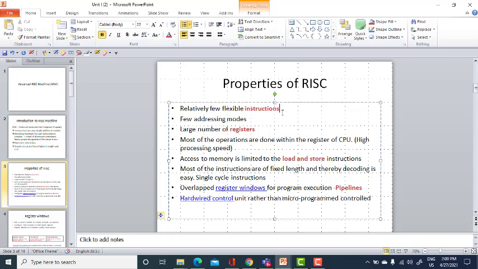Keep in mind, each instruction will have only a fixed length, and hence while executing the instruction, decoding of the instruction will be easier. Decoding will be easy in the case of these simple, same-length instructions.